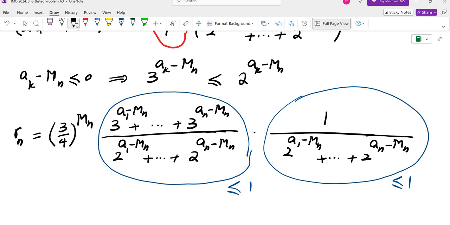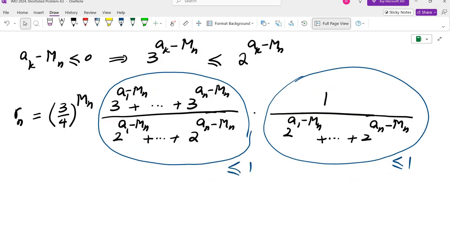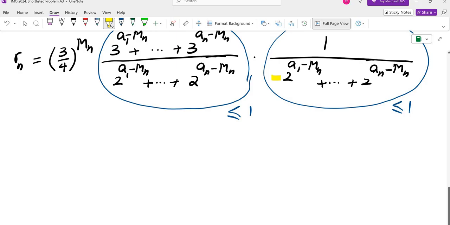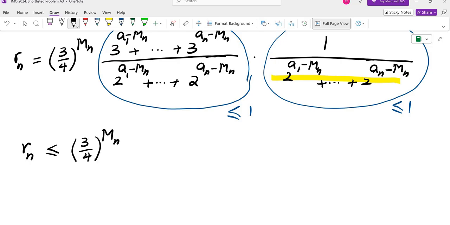Why? Because one of these terms at the bottom is going to be 2 to the power of mn minus mn, because mn is the maximum, so it does appear at the bottom. So this Rn, which is the sequence that they gave us, is in fact less than or equal to 3/4 to the power of mn.